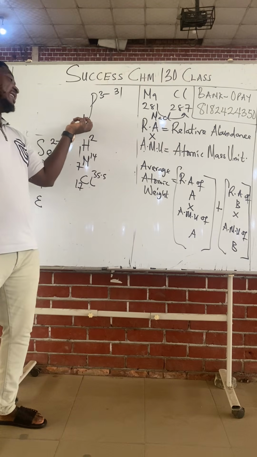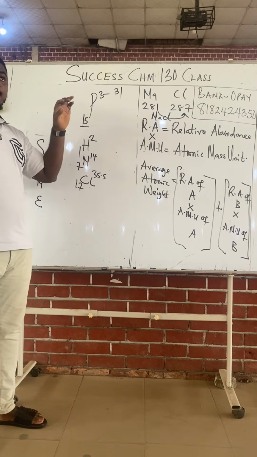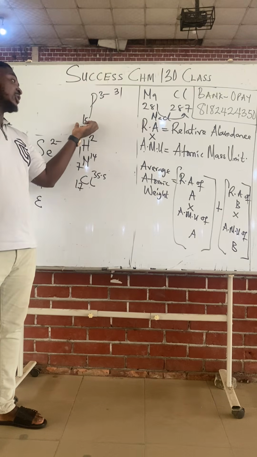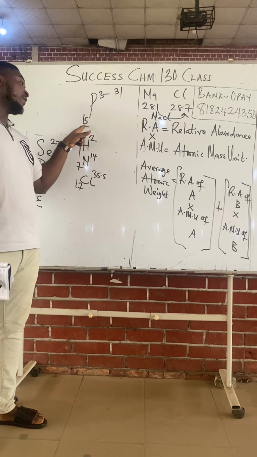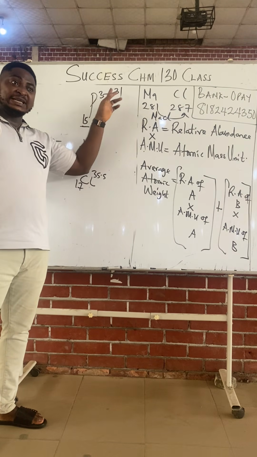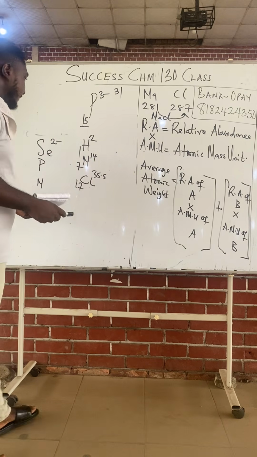If the atomic number is even, multiply by 2, you get the atomic mass. If the atomic number is odd, multiply it by 2, then add 1. 15 times 2 is 30. Then add 1, 30 plus 1 is 31.